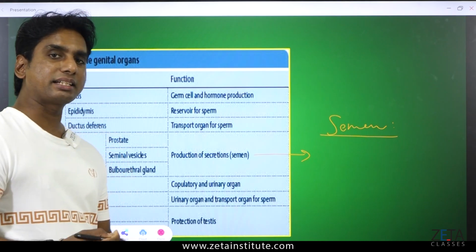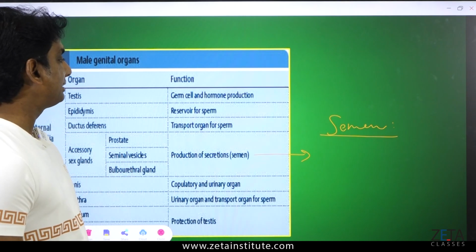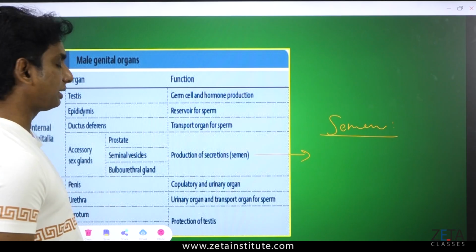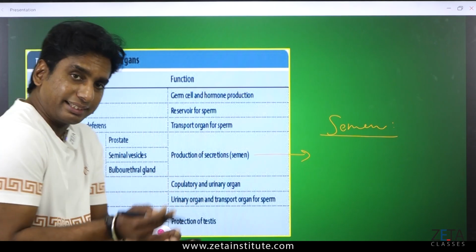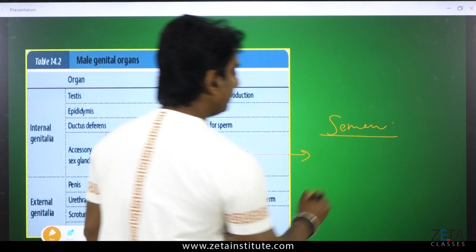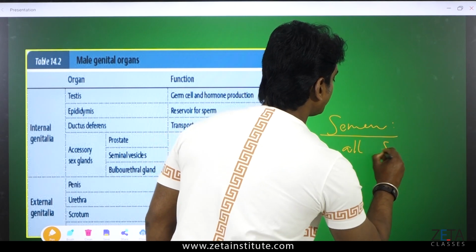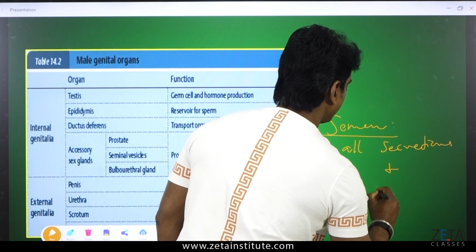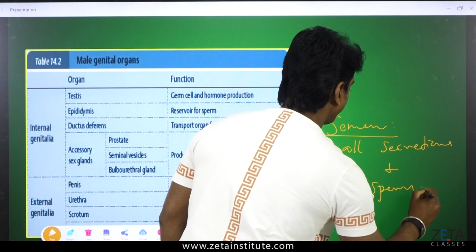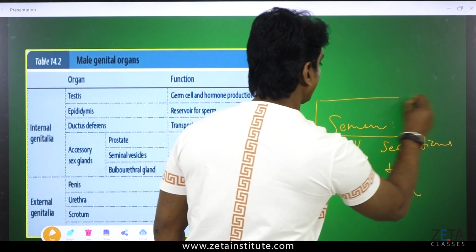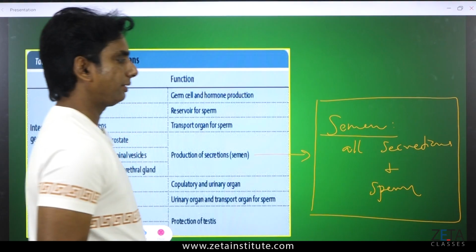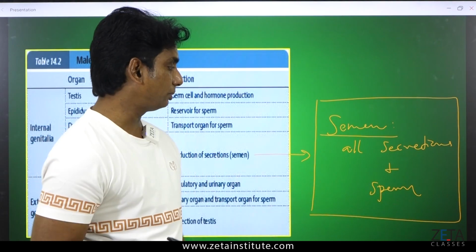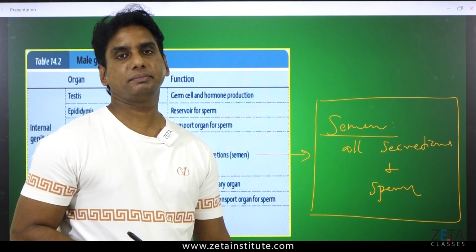Semen is a collection of the entire secretions produced by the prostate gland, seminal vesicles, and bulbourethral gland, also called Cowper's gland. Together the secretions are called semen. So semen means all secretions plus sperm. This is important. All the secretions by these glands plus sperm have to be there. Then it will become semen.